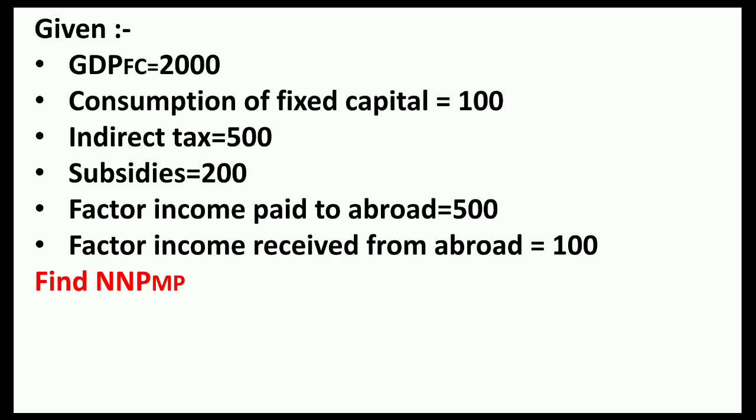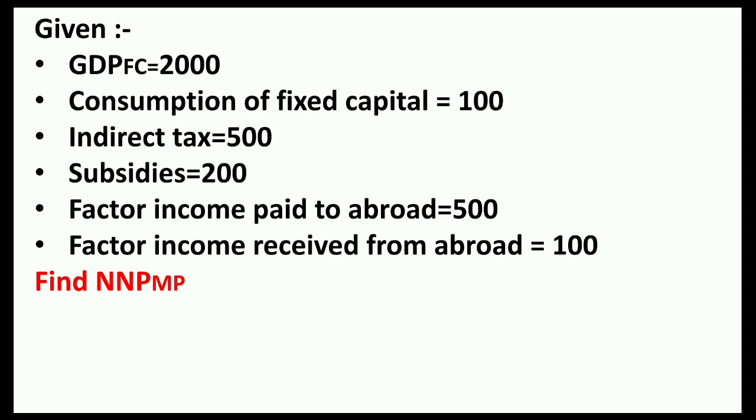This question says that GDP at factor cost is 2000, consumption of fixed capital, that is depreciation, is 100, indirect taxes are 500, subsidies are 200, factor income paid to abroad is 500, factor income received from abroad is 100. Now we have to find NNP at market price.